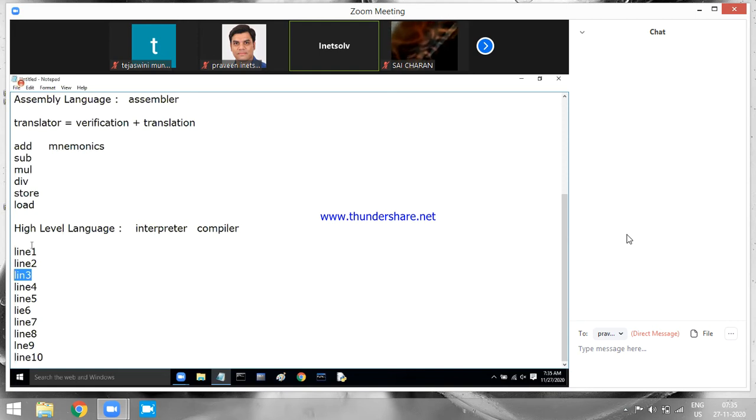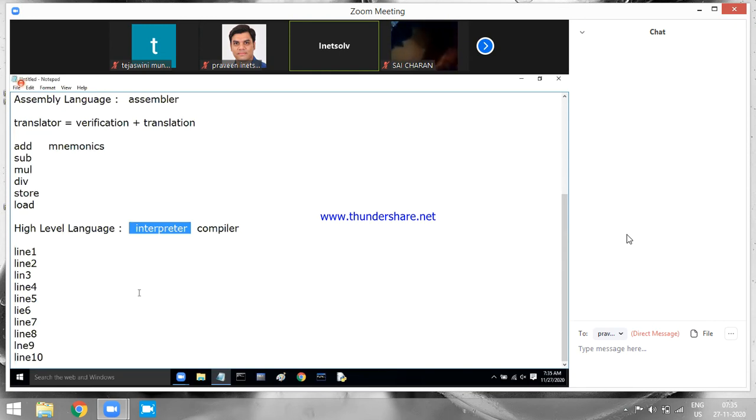Line 3 is having an error. So what will the interpreter do? It will verify whether it is valid or invalid. So the interpreter is going to stop at line number 3 only. It will not go to line number 4, because this interpreter, which is checking the code, does not have memory.